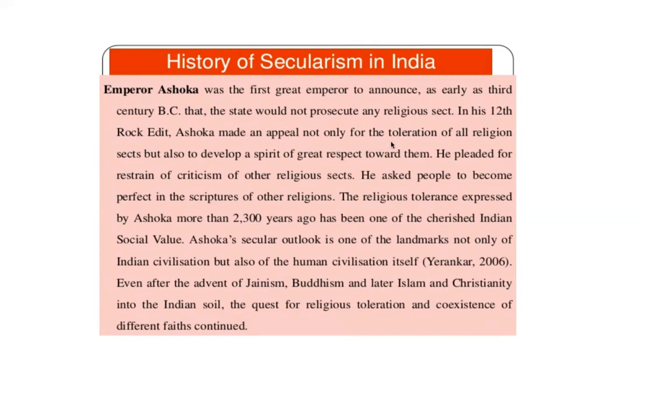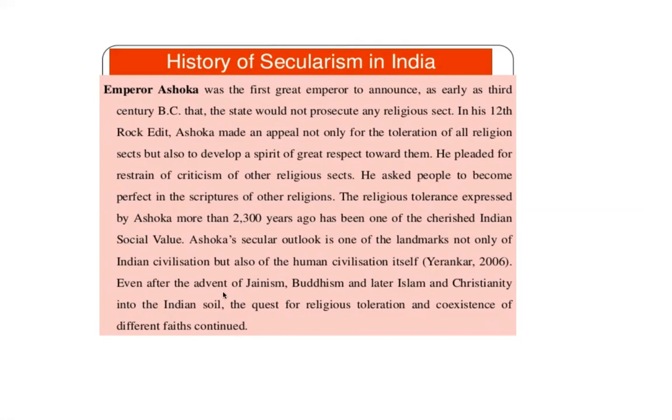He made an appeal to the people for tolerance of all religions, but also to develop a spirit of great respect towards them, right? So he believed in having secularism, and he wanted to preach and spread that feeling of secularism to all his people. And that is what we also cherish as Indians, and we want that landmark to be there for us, and we want to build on that point, right?